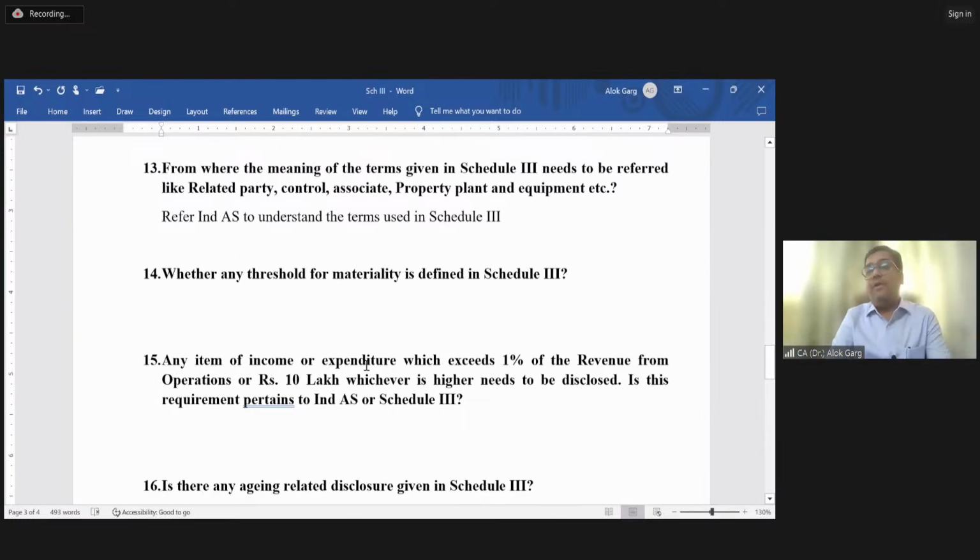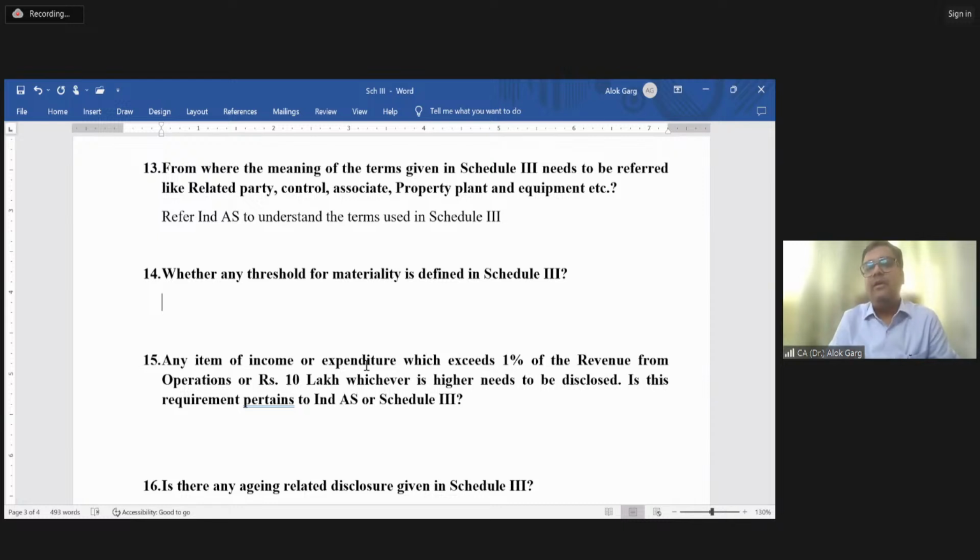Friends, a very, very important question: whether any threshold for materiality is defined in Schedule 3. Whether Schedule 3 talks about any materiality threshold, whether that item is material or not, whether this item has to be disclosed or presented separately, or clubbed with other items. The answer is yes. Schedule 3 says that any item of income or expenditure which exceeds 1% of the revenue from operations or 10 lakh rupees, whichever is higher, needs to be disclosed separately.